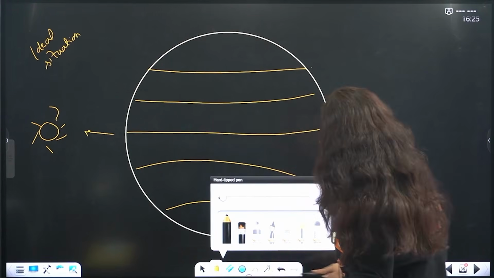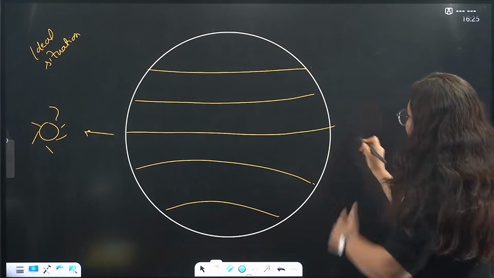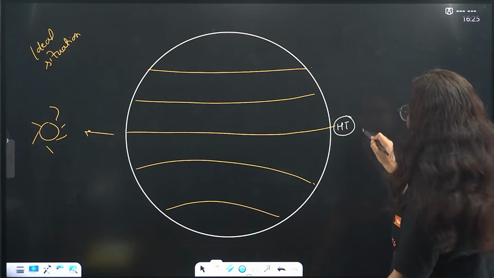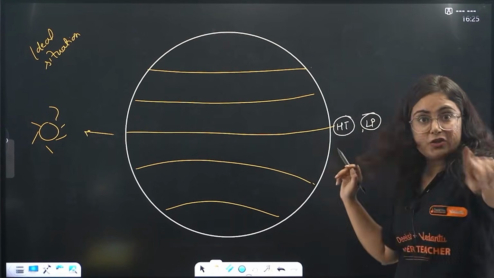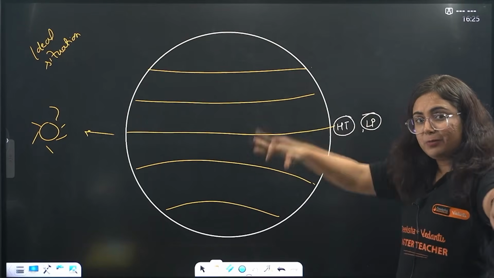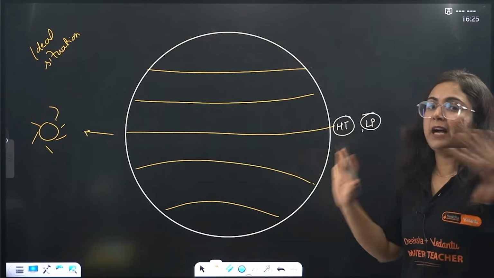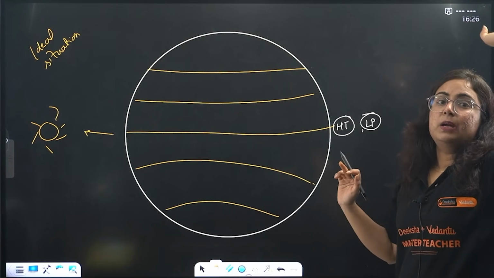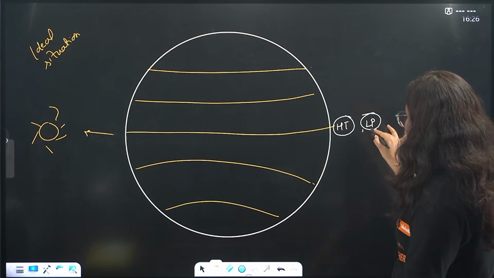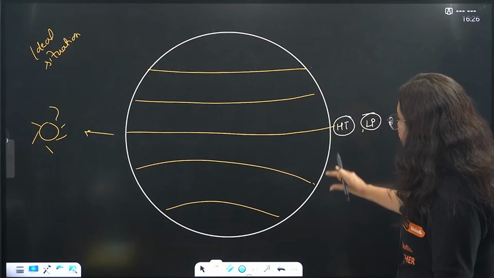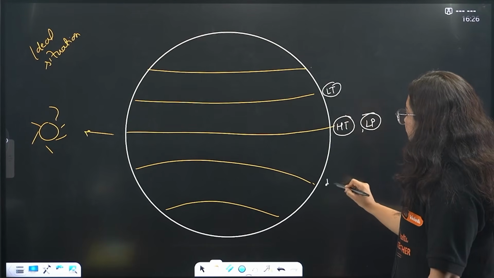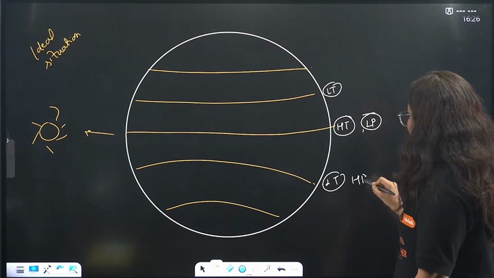Here it will be high temperature obviously, and high temperature creates low pressure. We just saw that temperature and pressure have an inverse relation. High temperature, air rises up, the atmospheric pressure decreases. Comparatively, at the Tropic of Cancer and Capricorn, there will be low temperature which creates a high pressure belt.